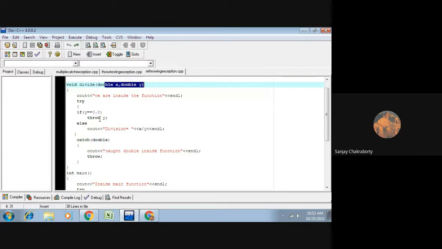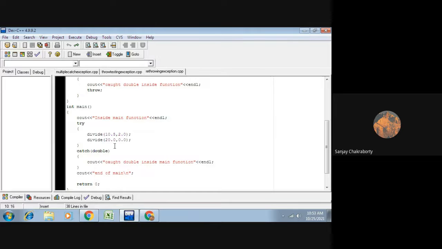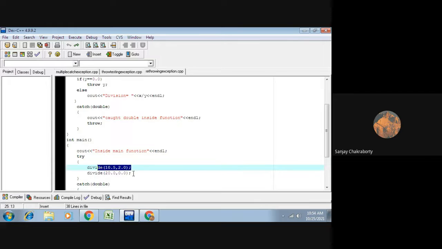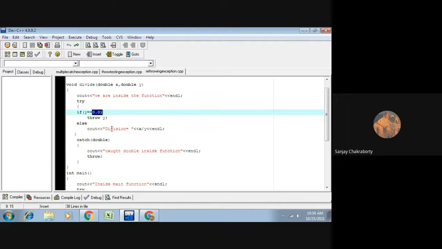Now within this divide block, when y is equal to 0, when the value of y is equal to 0, then it will throw an exception. That exception object will be y. So in which case will it throw an exception, from this definition? What do you understand? In the second case. Very good. In the second case, it will throw the exception. Why? Because in the second case, the value of y is equivalent to 0.0. So it will throw the exception.